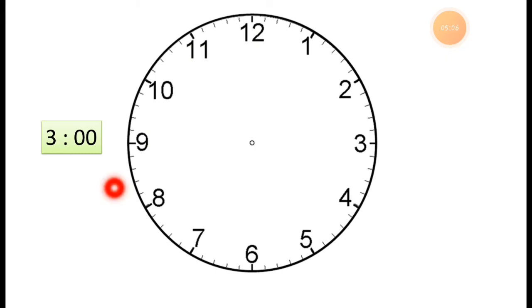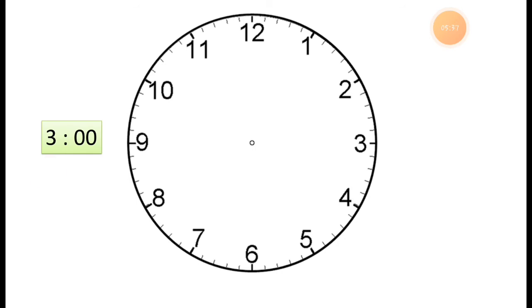Now 3 o'clock. The time is given. 3 o'clock. See this. The time given is 3 o'clock. So let's put the hour hand and the minute hand. Let's draw the hands to show this time in this clock. Let's show this time by drawing the minute and hour hand.